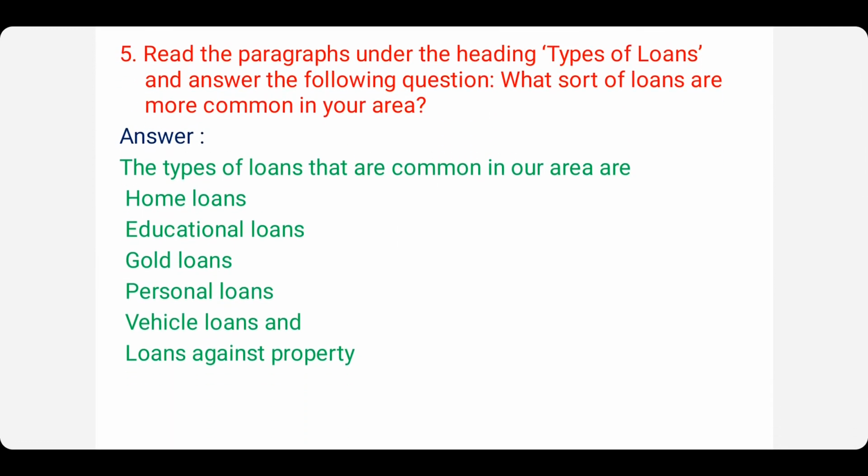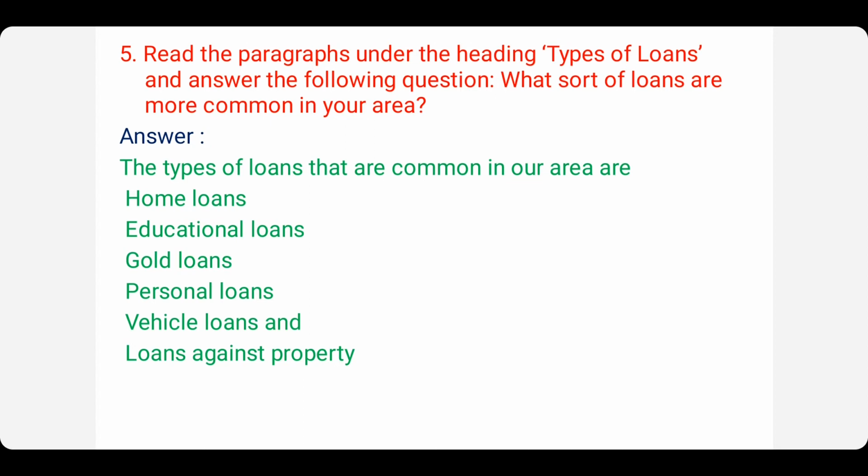On to the fifth question. Read the paragraphs under the heading Types of Loans and answer the following question. What sort of loans are more common in your area? The types of loans that are common in our area are home loans, educational loans, gold loans, personal loans, vehicle loans, and loans against property.